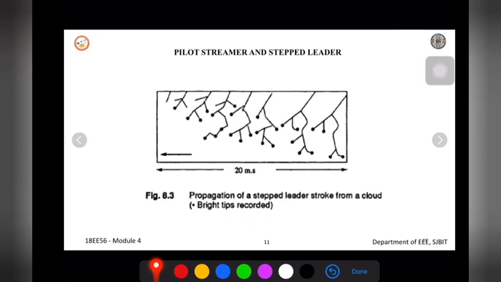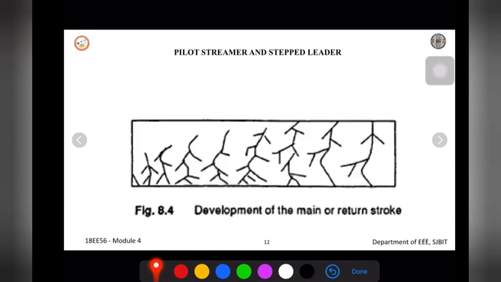You can see the next diagram here. Now it is happening in the reverse way. From the ground, the charge is going to the cloud. So this is also called a return stroke. Here the positive charges will return to the cloud and neutralize all negative charges, because the ground will be having a high potential. If any discharge is coming from the cloud, it will get neutralized, and hence heavy current flows through this path.